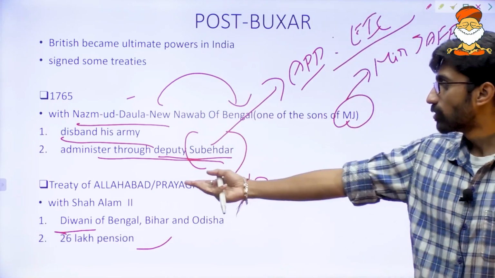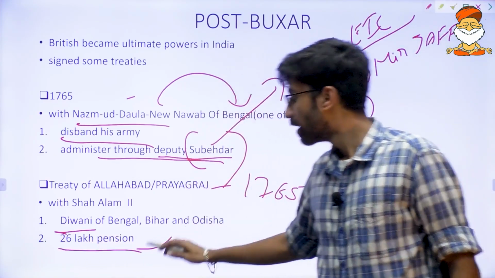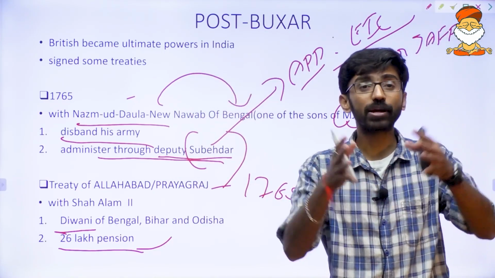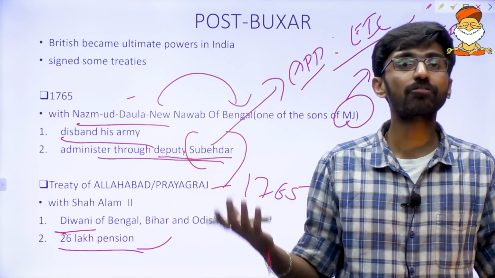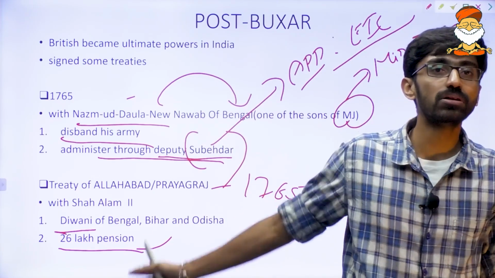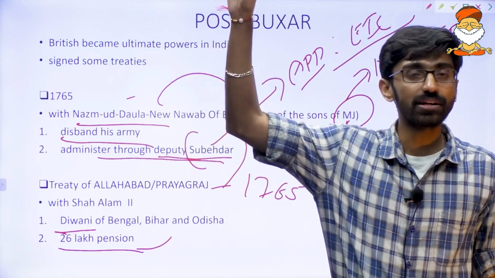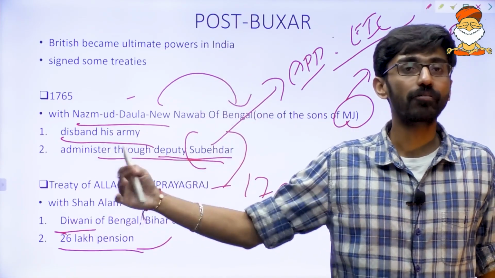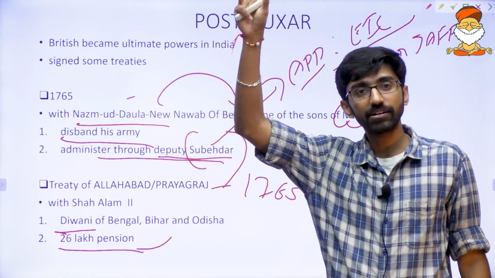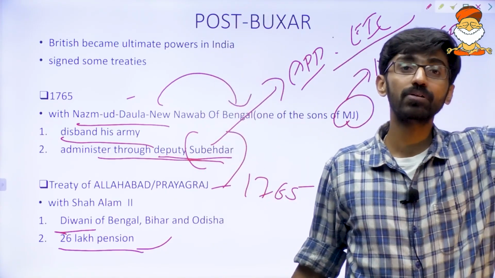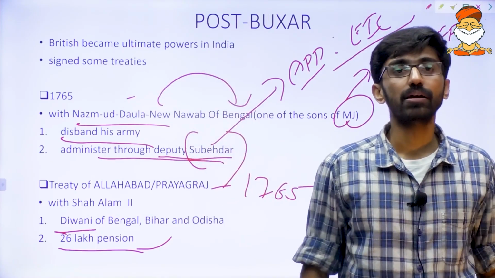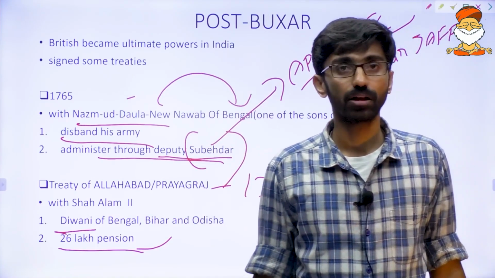Okay, now Shah Alam II would be given some pension, 26 lakh per annum. Now the Mughal emperor became the pensioner. Pensioner of whom? East India Company. East India Company is going to pay pension to Shah Alam II. The mighty Mughals becoming very, very weak. Once who expanded their territory from northern India to southern India and nearly from Afghanistan to Assam, now becoming weaker and weaker.